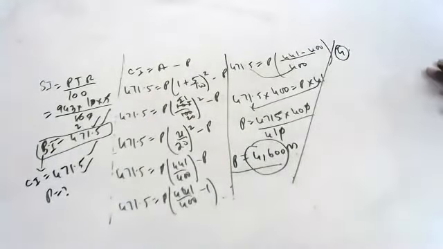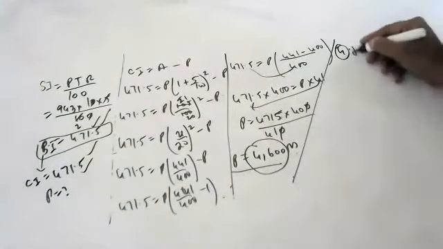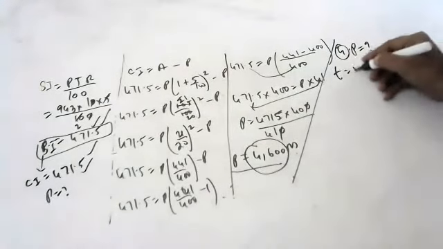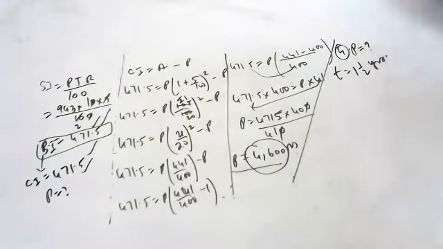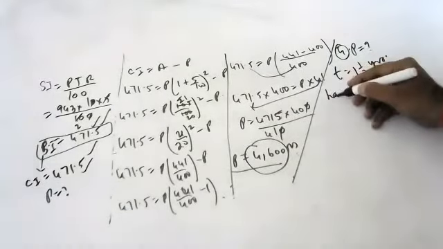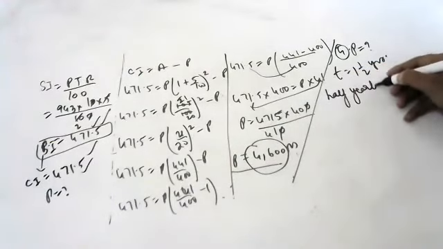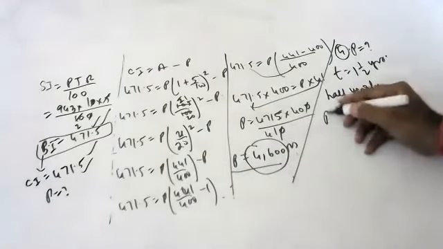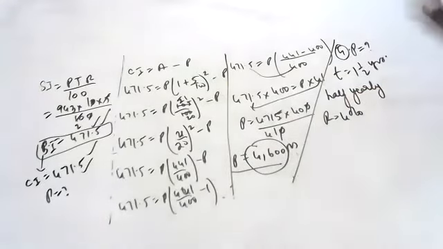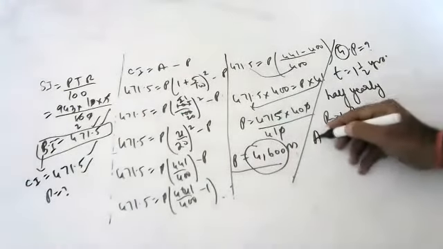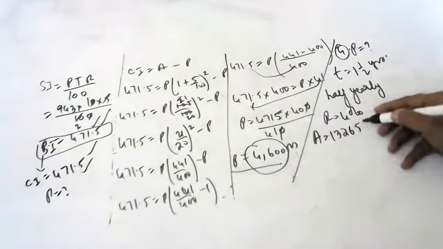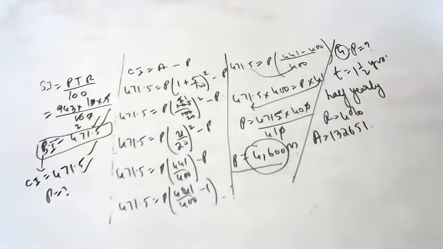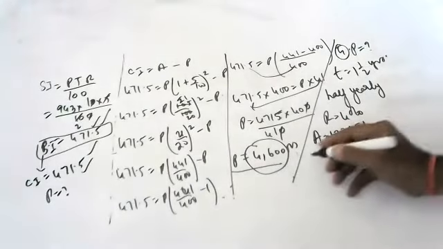Fourth question. See here. What sum invested for 1.5 years, compounded half yearly at the rate of 4% per annum, will amount to 132,651? Raghuram, tell.